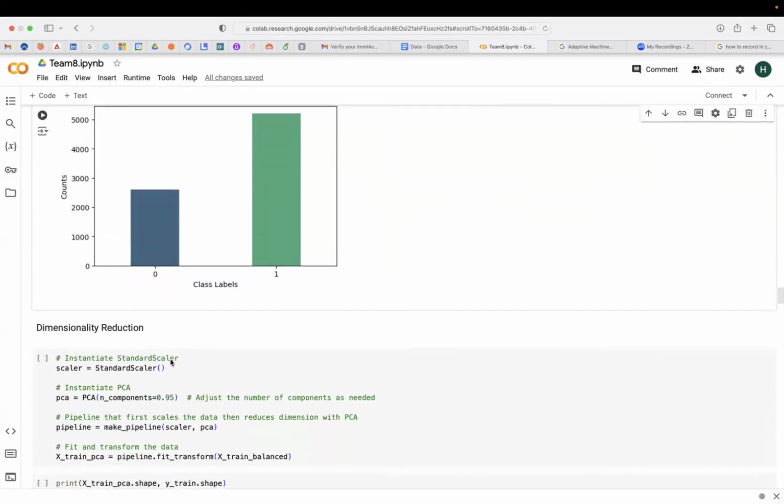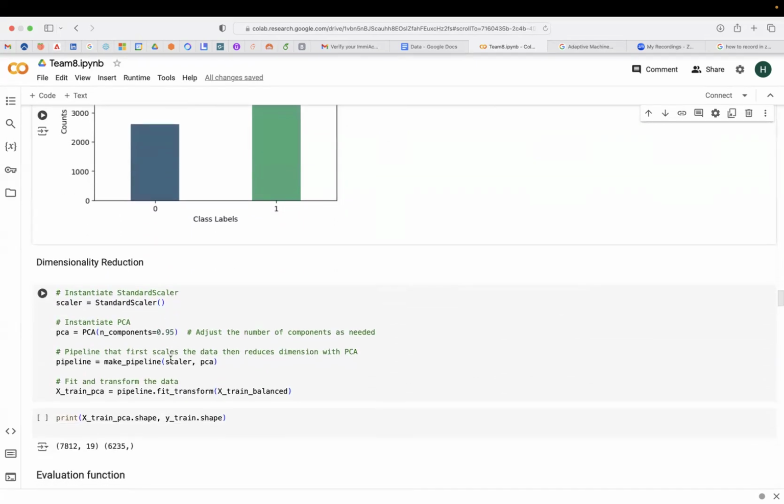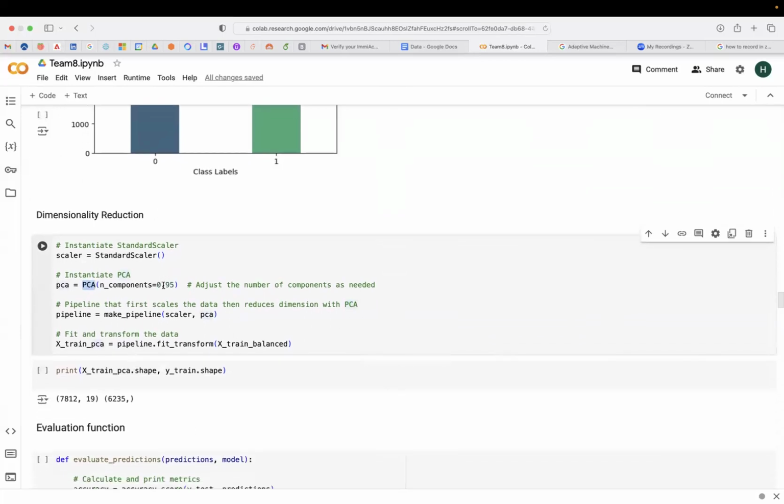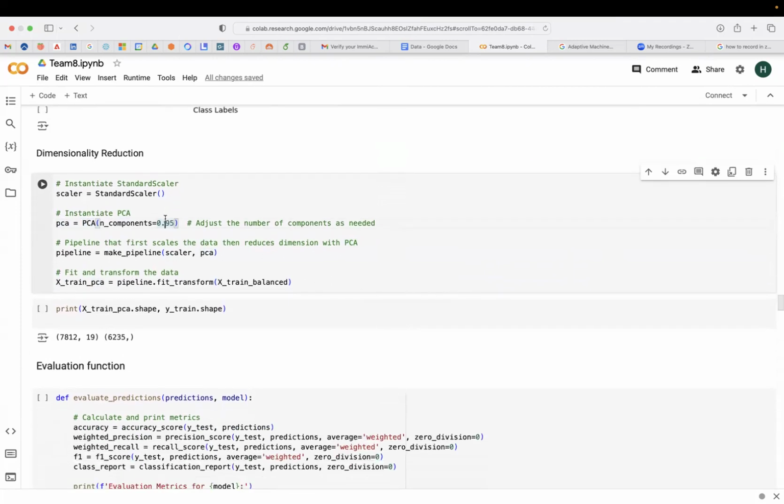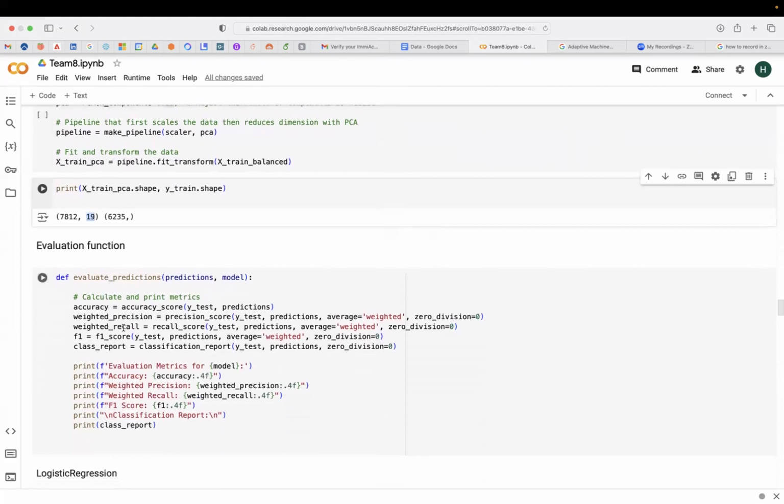And since we have dimensions of 71 in our data set, we've reduced these dimensions using PCA. And we've retained 95% variance in our data set. After retaining 95% variance, we've got only about 19 features in our data set, and we've used this for training.